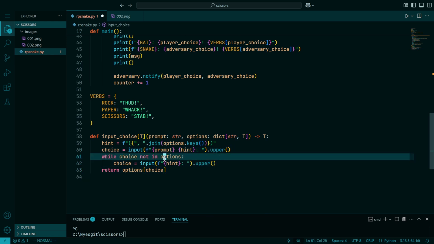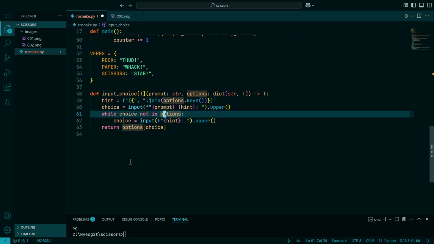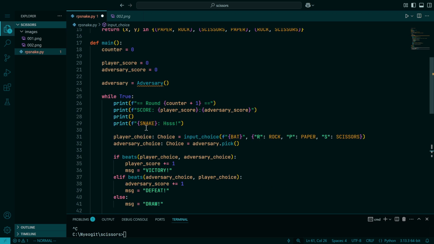And then as long as the player's selection isn't a valid option out of the ones that were provided, the player will be asked again. Once the player has responded with an option that was provided, we can actually use that option.